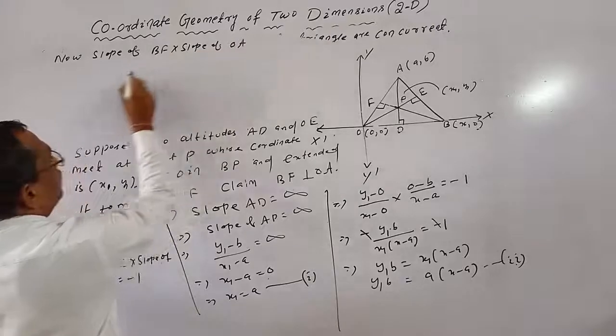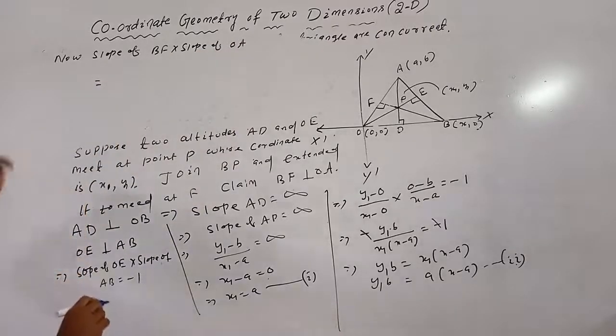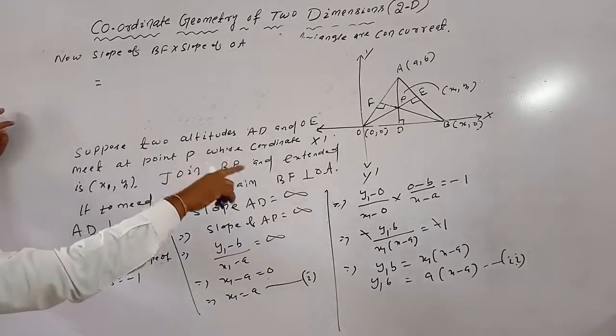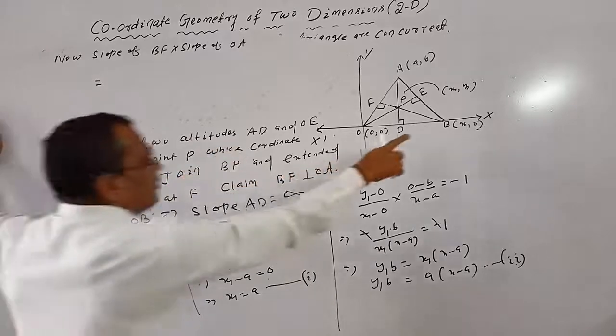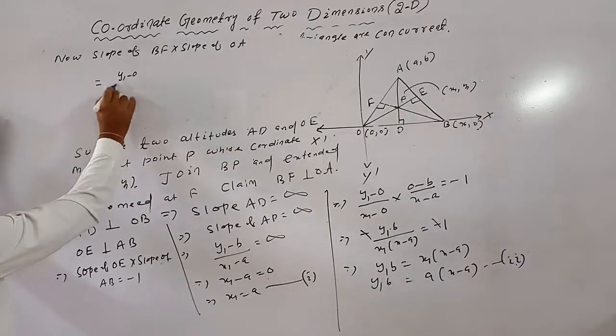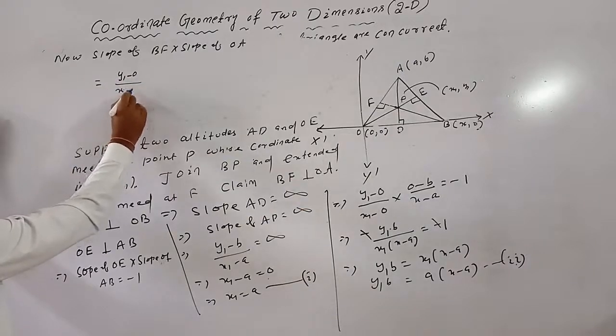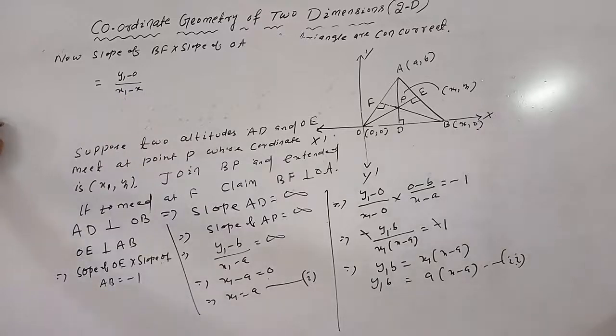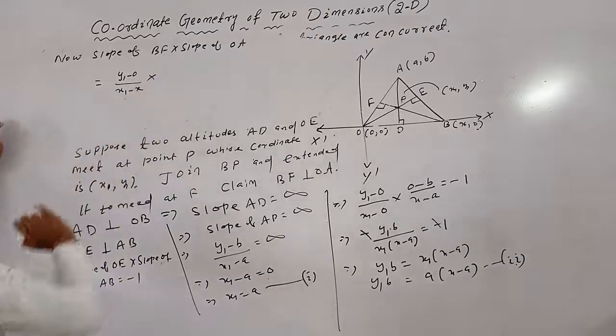What is the slope of BF? BF slope equals slope of BP, that means y1 minus 0 by x1 minus x, x1 minus x, into slope of OA.